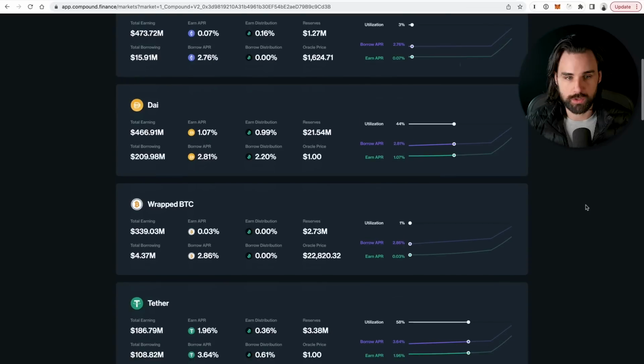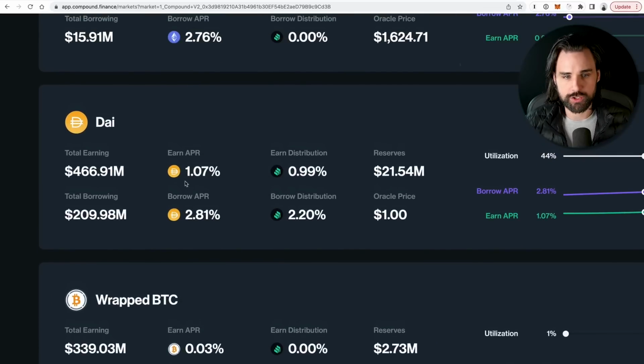So you can see one example here is DAI. That's a stable cryptocurrency. Its price doesn't change. That's one of the nice things about this: you can take a cryptocurrency that's not going to go up and down in value, park it into an app, and then earn passive income, right? So you can deposit DAI for 1.07% here and then borrow for 2.81% here. Now, nobody is really going to write home about getting 1.07% APR on their coins here, but what you can see is that you can actually earn an additional reward here, which is paid out in a separate token.